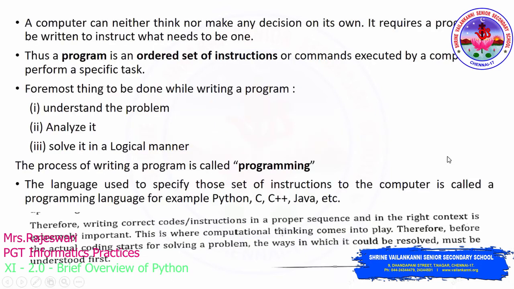The very first thing about studying a programming language is that a computer can neither think nor make any decision on its own. So that is the main reason. As it cannot think or take any decision on its own, what we people do is give instructions to the computer. Instructions in the sense it is not only by using the keyboard or the mouse, by giving a click or pressing the keyboard.